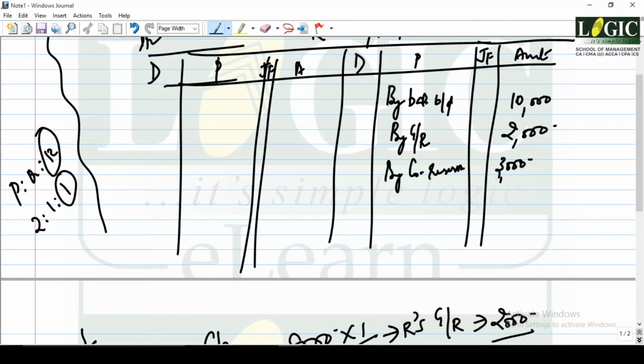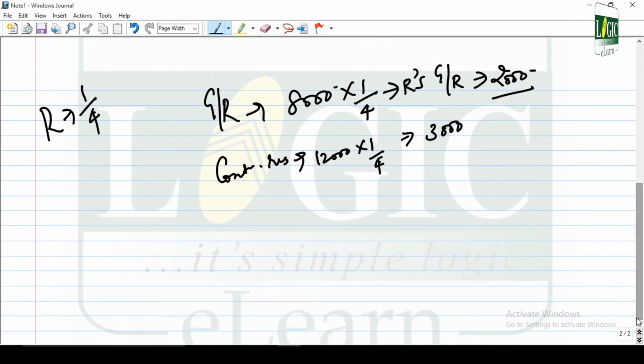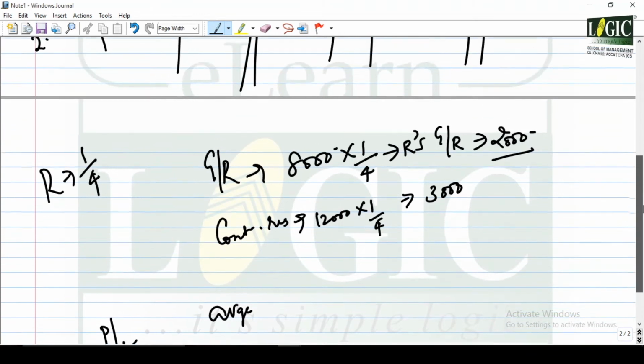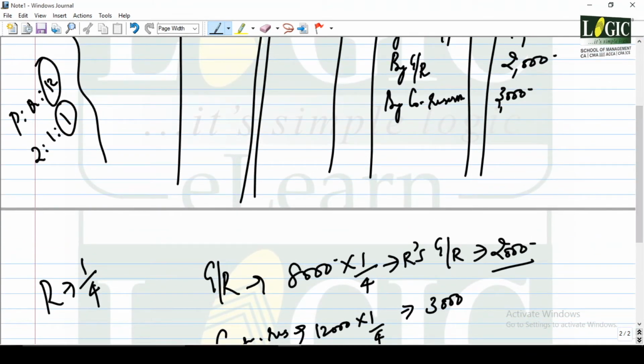Now his proportion of profits to the date of death based on the average profits of the last 3 completed years plus 10%. In this case, it is better to have your vehicle in the reverse gear. Average profit or loss. When a death takes place, normally the profit or loss account will not be prepared because death happens all of a sudden at some point of the year. So you fix a rate of profit based on some condition or criteria, and you will have to write profit or loss suspense account. It is not profit or loss account. By that time the profit or loss account will not be prepared. So that is called profit or loss suspense account.